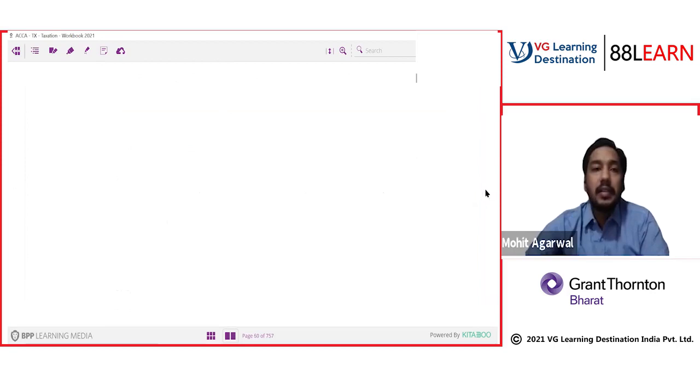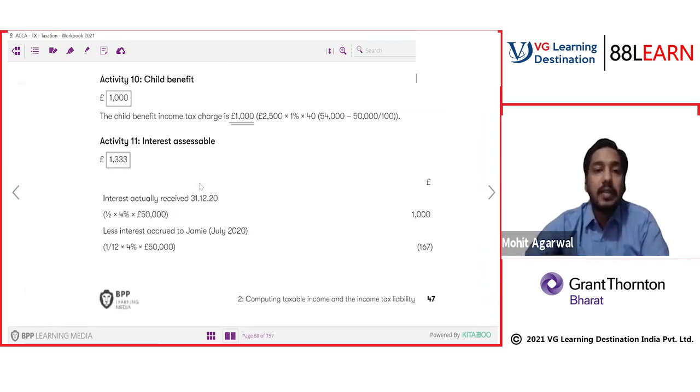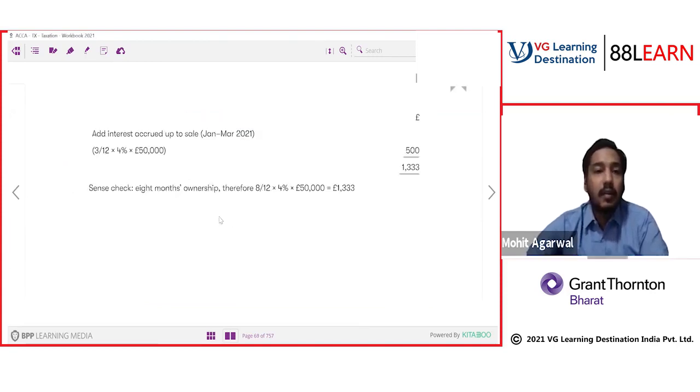Have they done anything different here? Okay, we discussed this question in the last class. Interest actually received 1,000, less interest accrued to Jemmy 167, and you are confused about interest from August to December. Add interest accrued up to sale, January to March. Where is the confusion? Basically, I'm having the ownership for the 8 months.